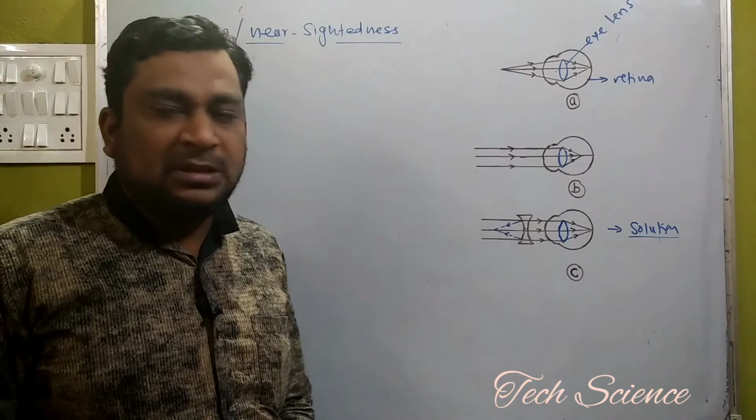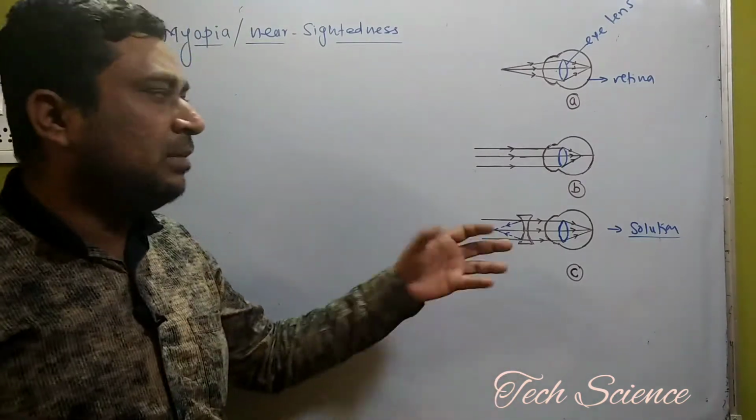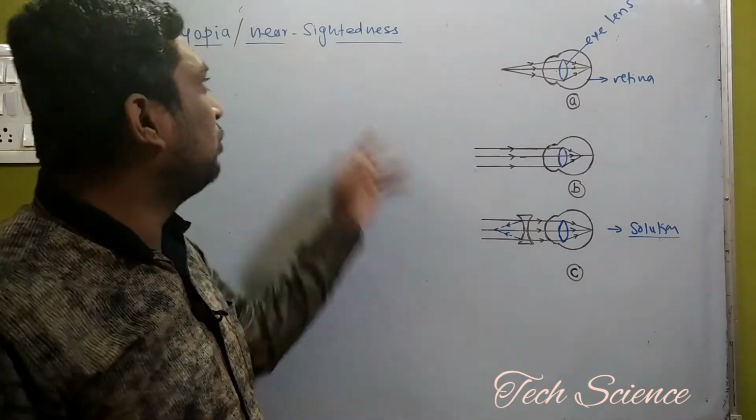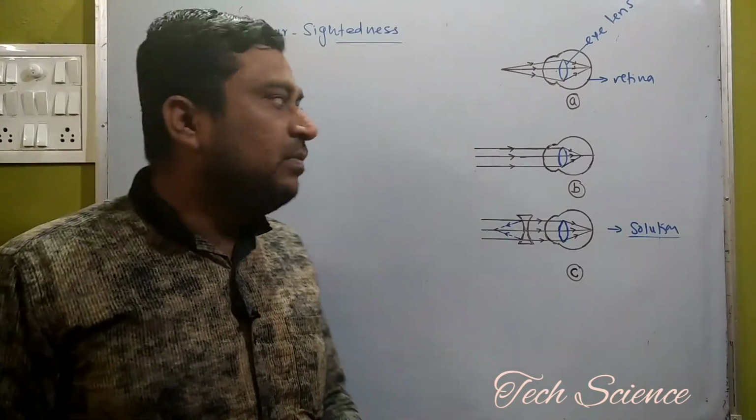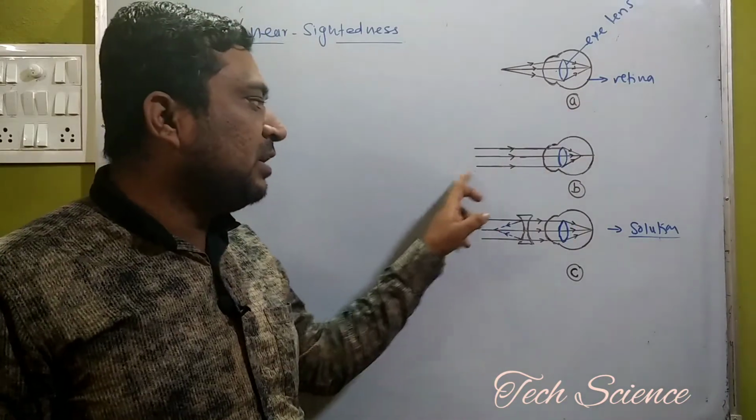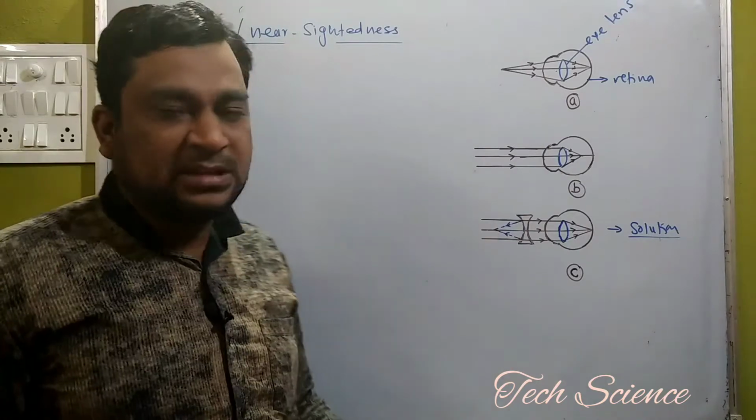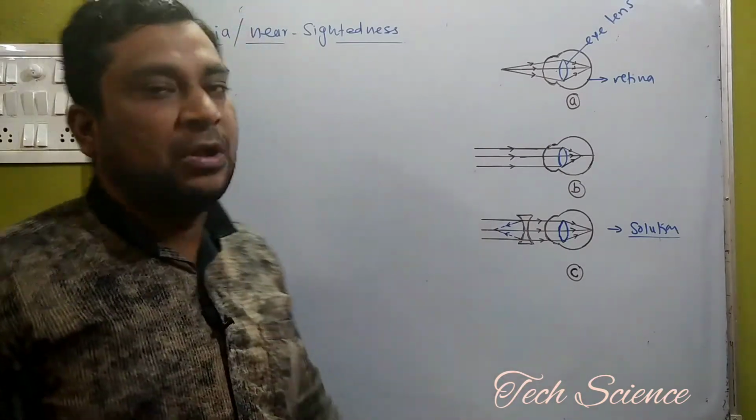Normally, the concept is like that. What is the reason behind myopia, or what exactly is the myopia disease? We can say that myopia is a kind of disease, also called nearsightedness, in which the nearby object can be seen clearly, but the distant object cannot be seen clearly. That's why such a disease is called myopia.